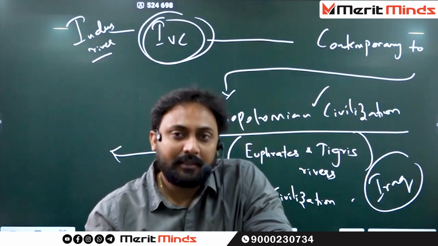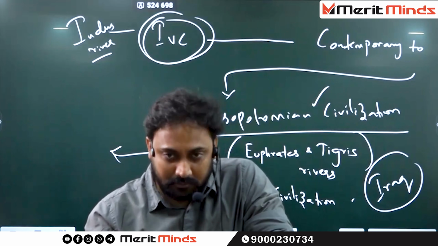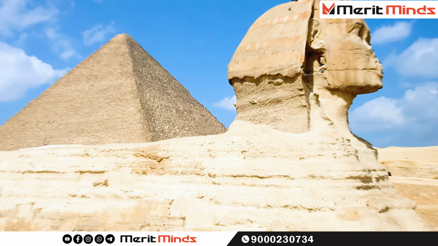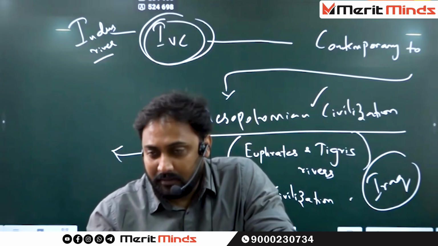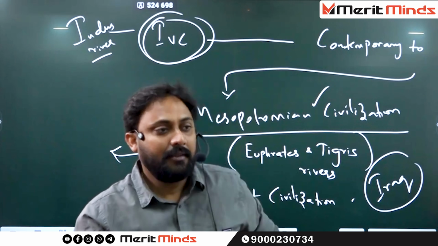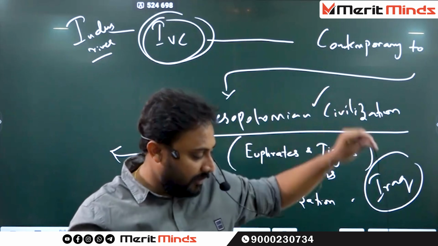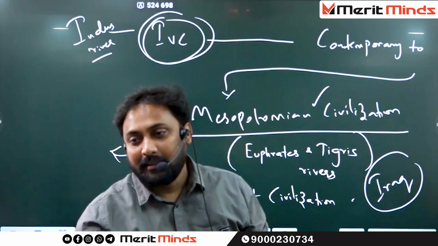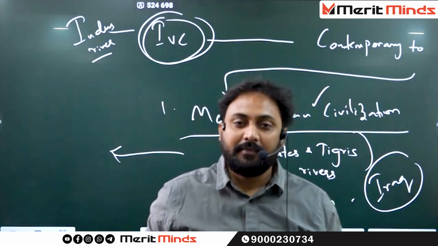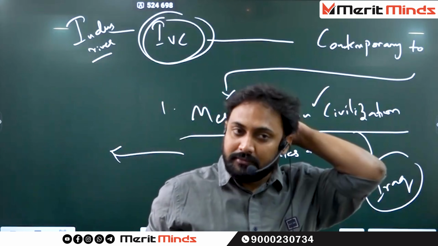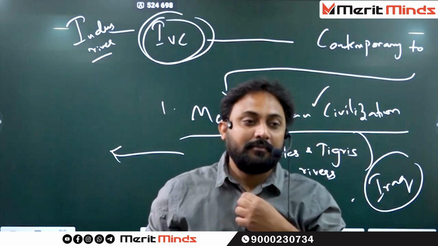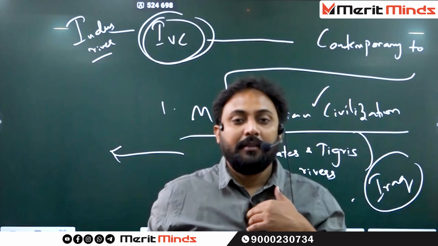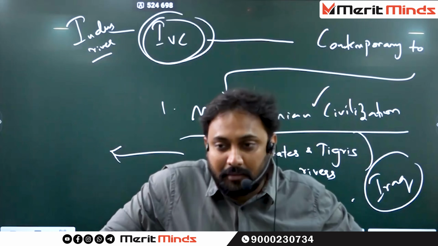Next, what is another civilization? Second one, Egyptian civilization. It was developed on the banks of the Nile river. Even they also have very good relations with IVC.